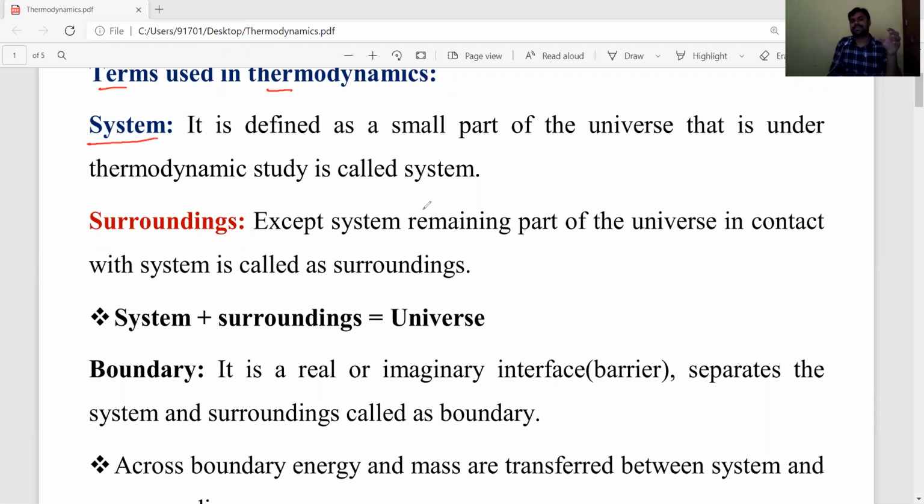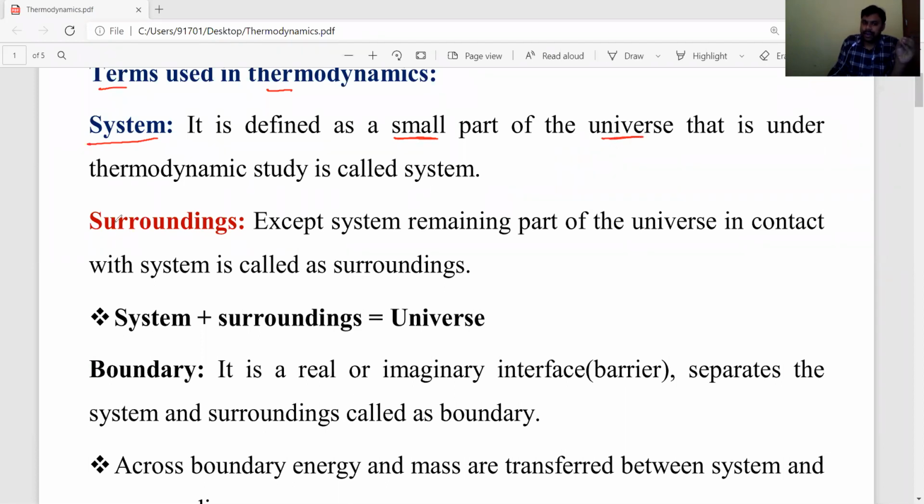What is a system? A system is nothing but a small portion in the universe. For example, think about our college only. If the college is one complete universe, your first PUC classroom is a small part. That small part in the universe is called a system. A small part in the universe is called a system.